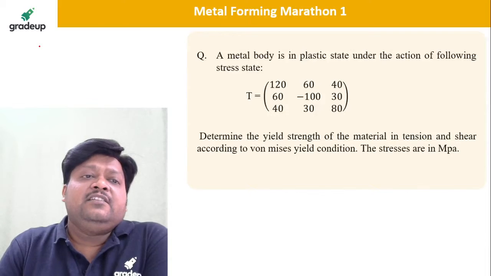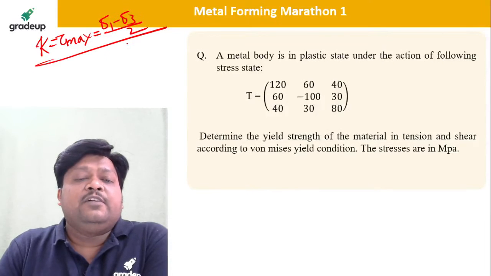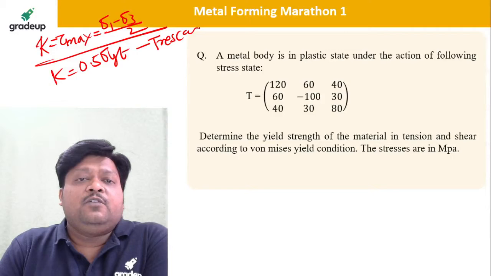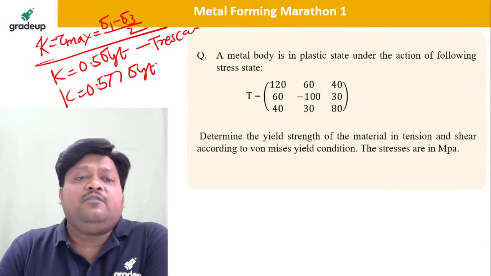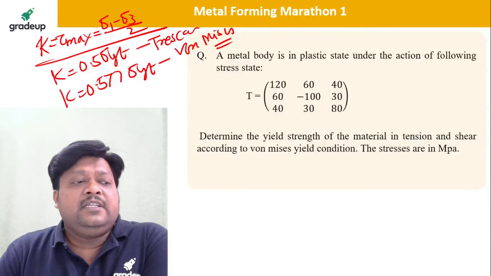The shear yield strength K is equal to tau max, which is equal to sigma 1 minus sigma 3 by 2. That comes to K equal to 0.5 times sigma yt, which is from Tresca's criteria. And K is equal to 0.577 times sigma yt, which is from the von Mises criteria. You know this very well, isn't it?